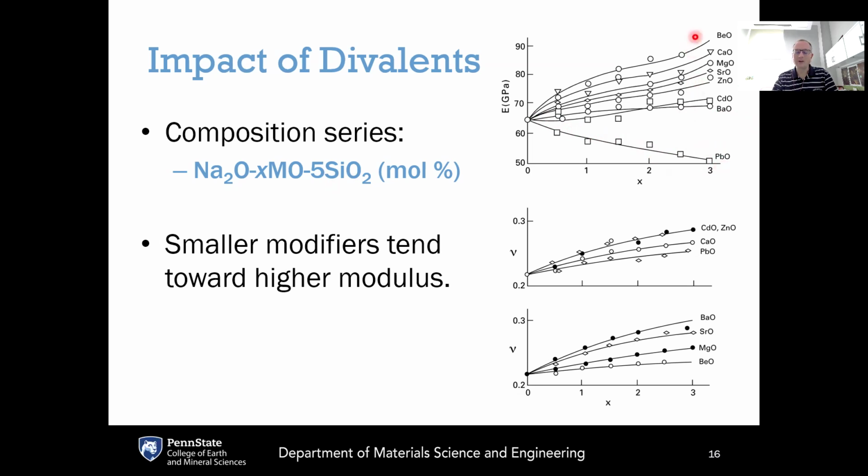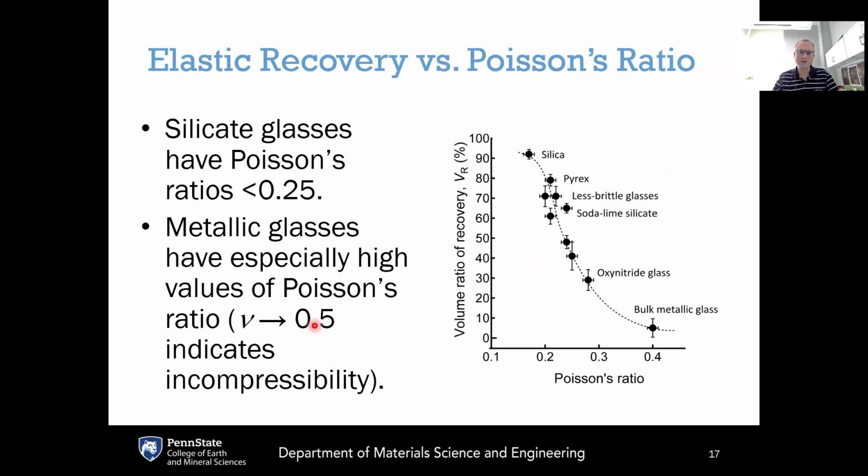So generally speaking, the modifiers that have higher field strength are going to act in a more positive direction, and the ones with a lower field strength are going to act in a more negative direction. This shows the variation of Poisson's ratio for each of these oxides as well. But these smaller modifiers that have the higher field strength tend toward higher modulus compared to the larger ones.